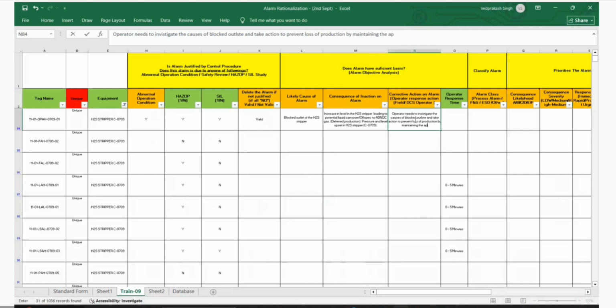Yes. See, an increase in level in the H2S leading to potential liquid carryover, gas carryover. Right? Guys, we are saying that gas, production pressure and level upset in the H2S train. Yes. We are saying that the operator needs to take action to avoid the blockage so that DPAH is maintained. Correct? This is the correct one.